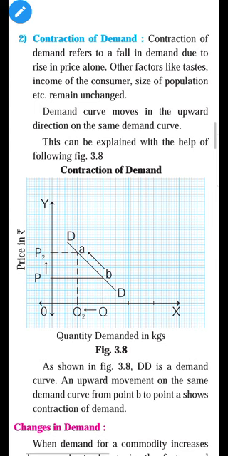And remember that other factors remain constant. It means that in the contraction of demand, demand does not contract because of change in income, size of population, or taste, habit, preference. Here the demand contracts only because of a rise in price alone. As price rises, demand contracts, and other factors remain constant. It is called